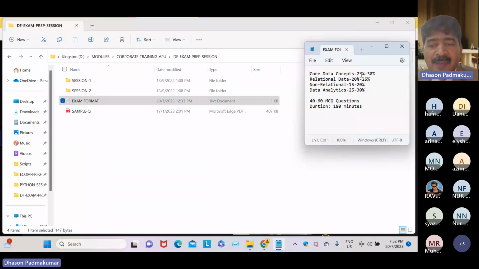So it's like 25%, 20%, 15 and 25. When you add these, there is a slight difference. If you take the maximum values, like 30 plus 25, so 55, plus 20, so 75, then next is 30.